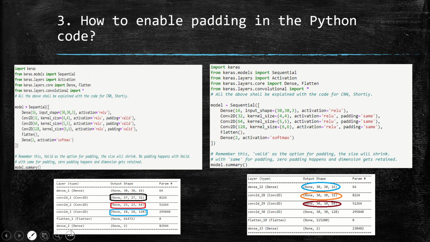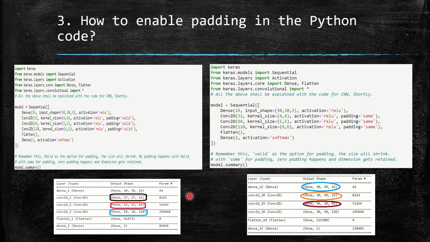When I run this, you can see that in this layer it is 27, 27, 32. Then there is no padding, it is valid. So it has shrunk to 23, 23, 64, and further it has shrunk to 18, 18, and this is how it works. But how do we enable padding?